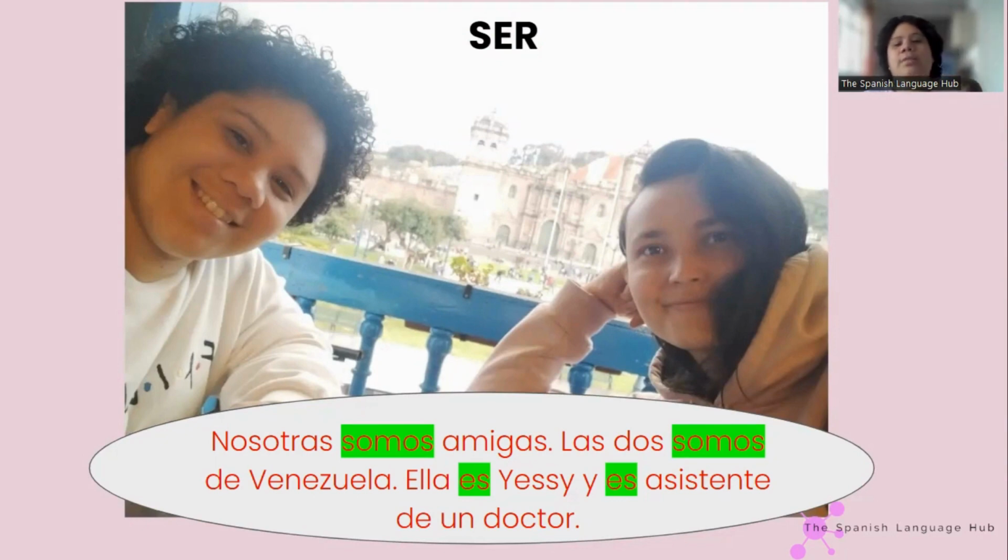So, again, here I'm establishing my relationship with her, that we're friends. She's my friend. That we are both from Venezuela. That her name is Jessie. That she's the doctor assistant. So, I'm talking about her profession, our nationality, our relationship, and her name.